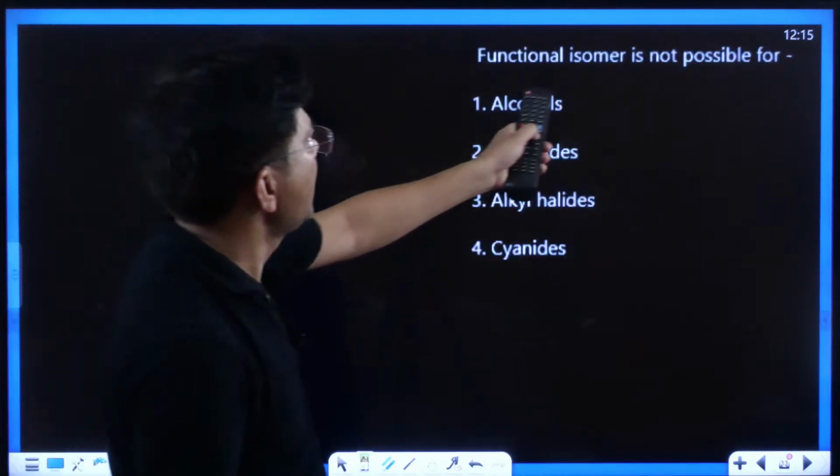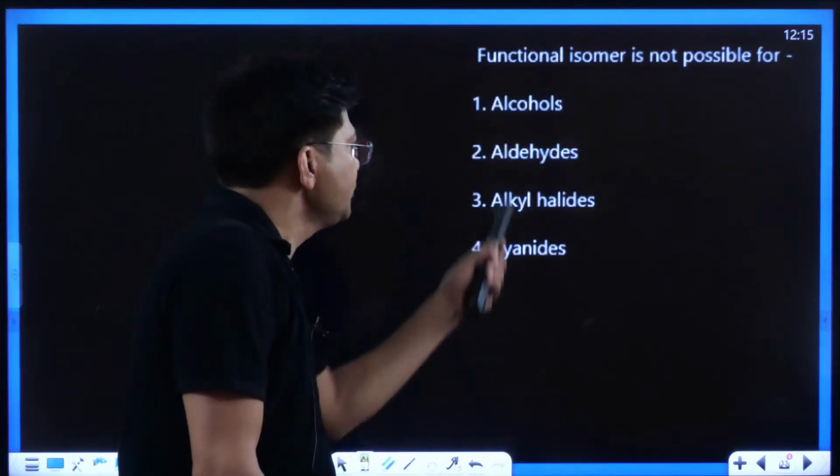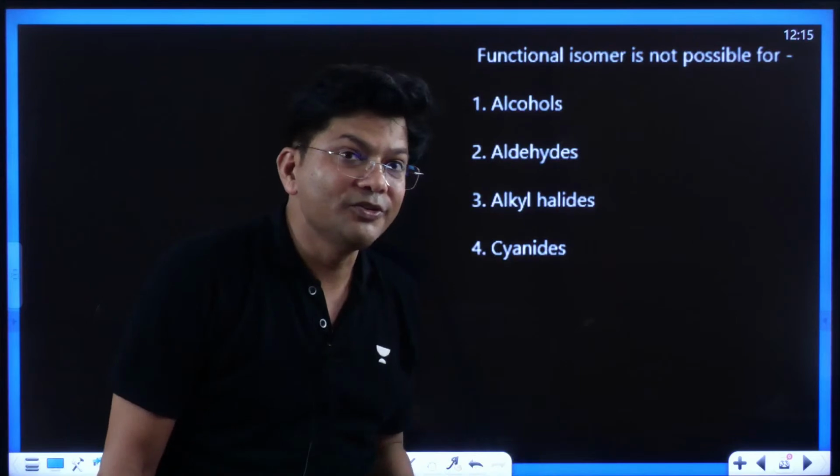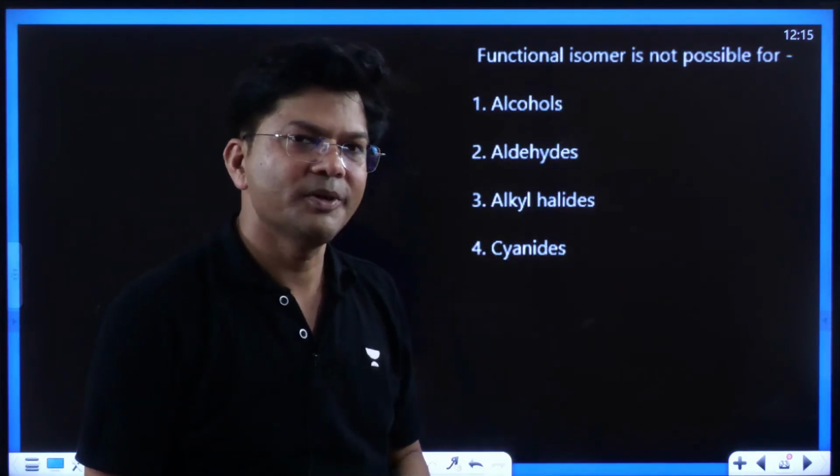Now, functional isomerism is not possible for out of these four, which cannot show functional isomerism.